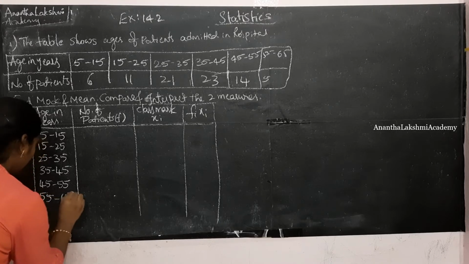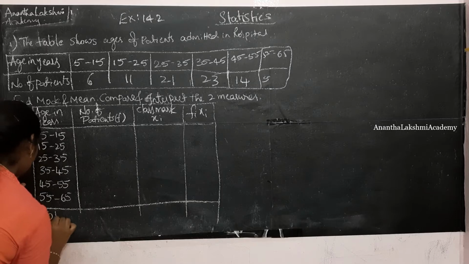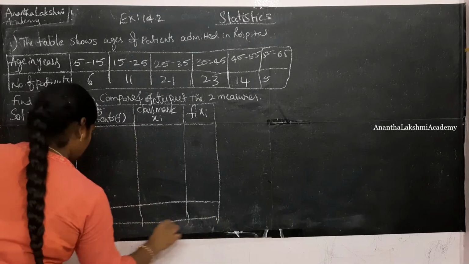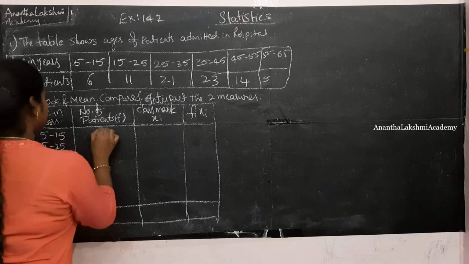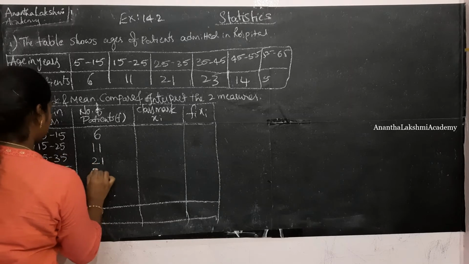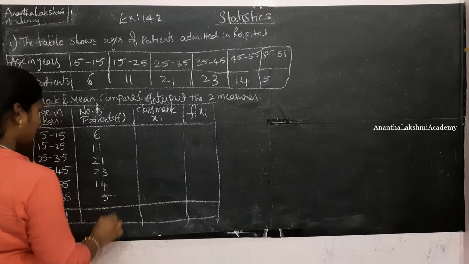And the last column would be for total. 5 to 15 we have how many patients? 6 patients. 11, 21, 23, 14 and 5.